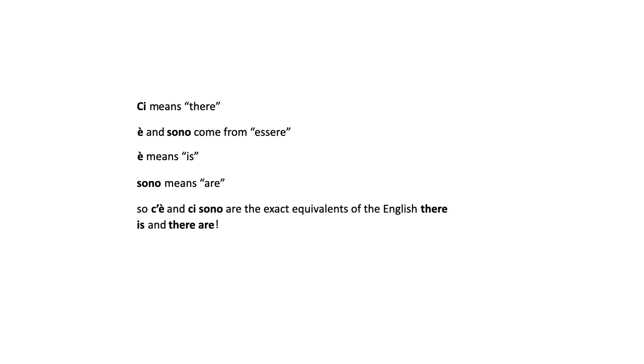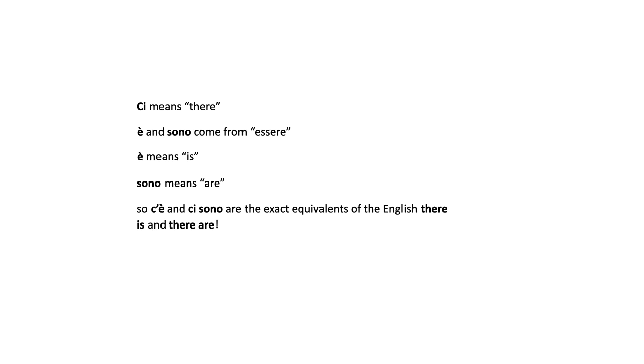So è means is. Io sono, tu sei, lui è, lei è, noi siamo, voi siete, loro sono. Because sono is the one that goes with loro. So ci è and ci sono come from that verb, and that's why ci è means there is and ci sono means there are. It's the exact equivalents of there is and there are, right?